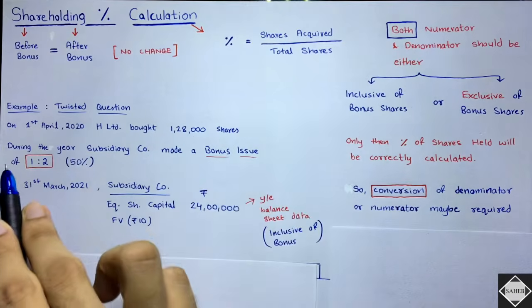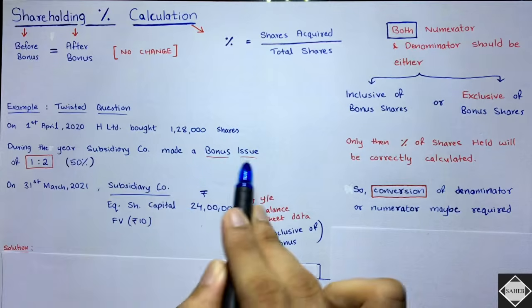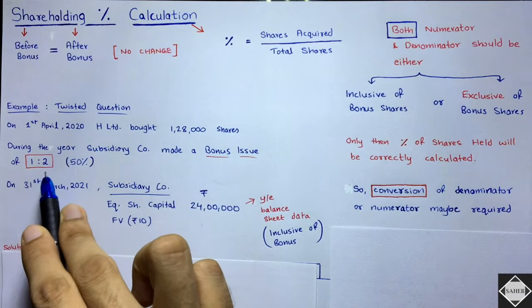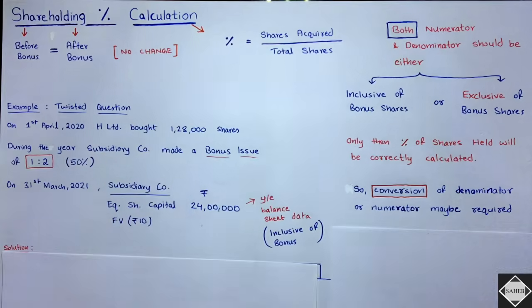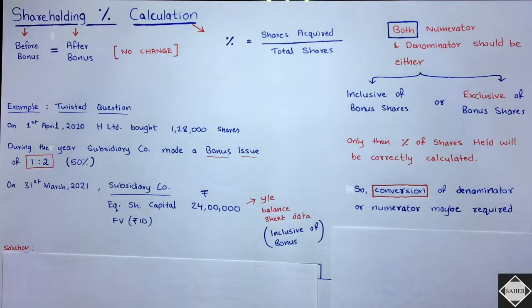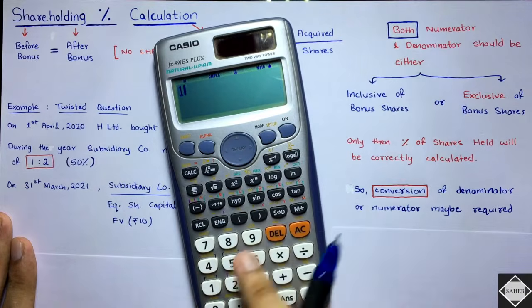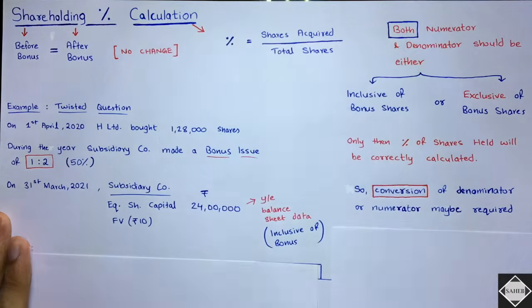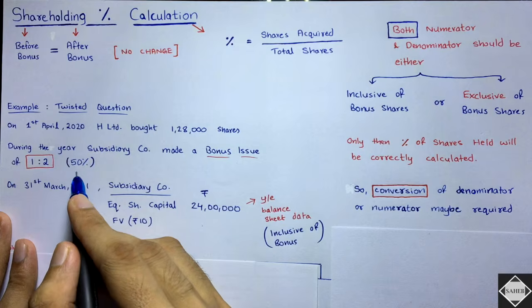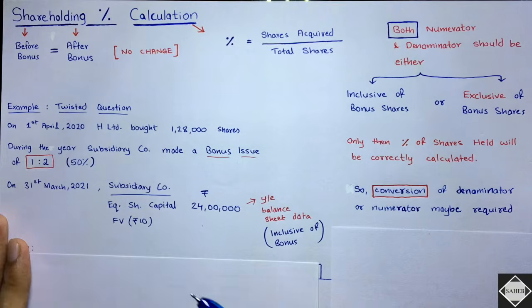All right, see here, during the year the subsidiary company made a bonus issue of 1:2. 1:2 means 1 for every 2. How 50%? Simple. 1:2 means 50%, isn't it? 1 divided by 2, if we change that into decimal, that is 0.5, 50%. Fine. So 50% bonus has been issued. And then what will happen?